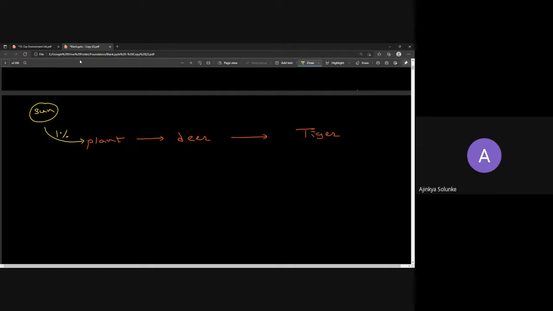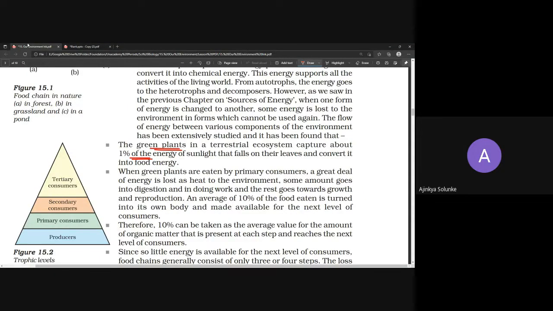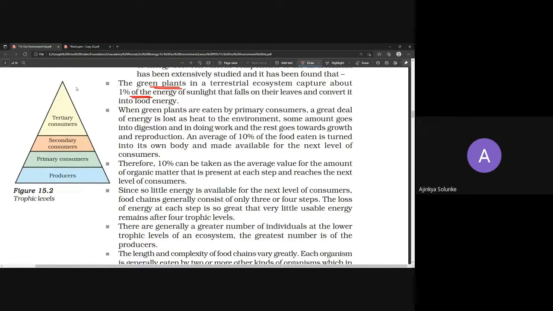Very low, right? Super low. This is super low, because you are converting only 1% of the sun's energy. So technically, it is very low. Let us go for the next one.